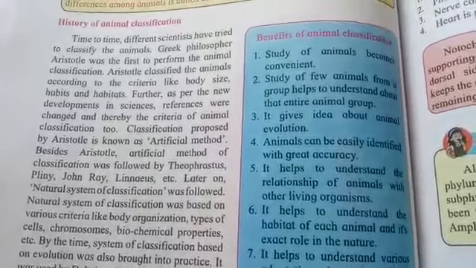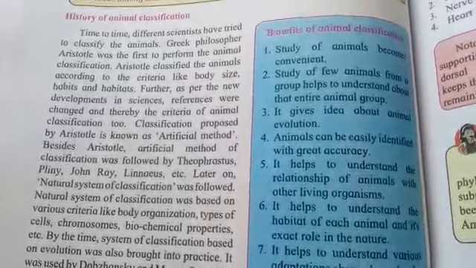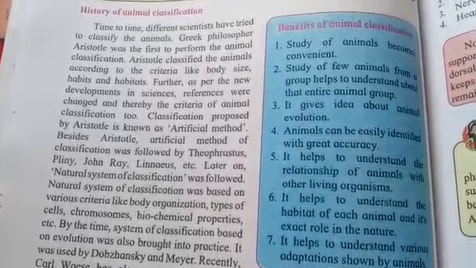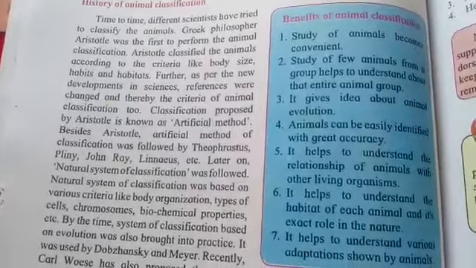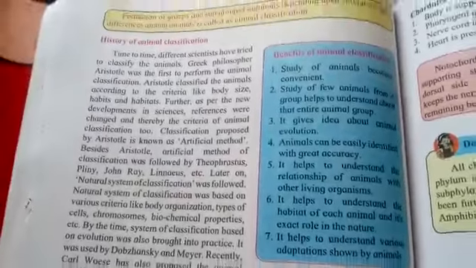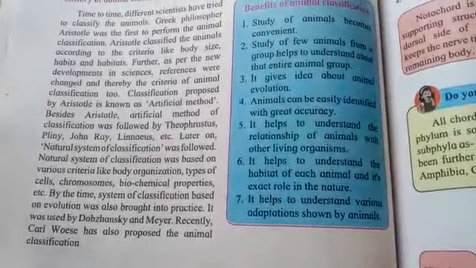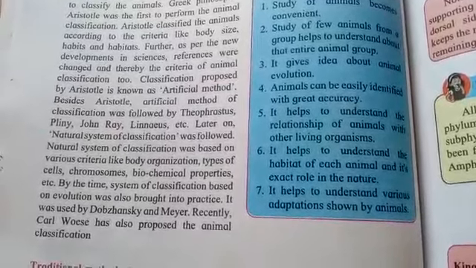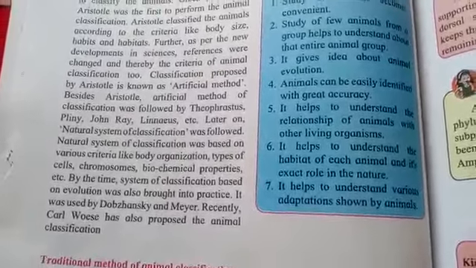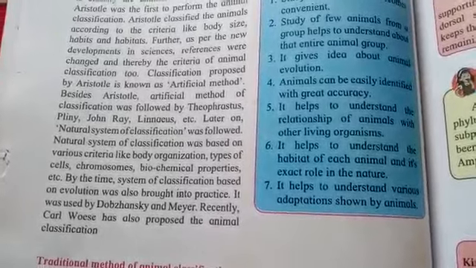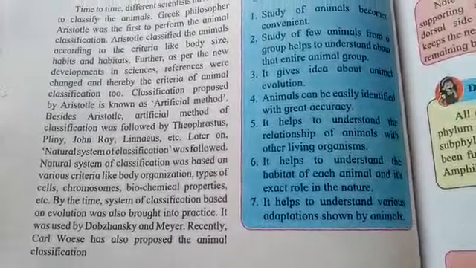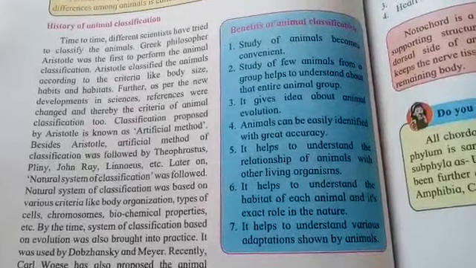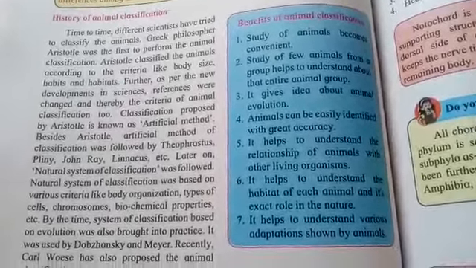Then it will give us an idea about the evolution of the animal, how that animal has evolved, and how the development of that animal has taken place. All those things we will come to know with the help of animal classification. Then animals will be easily identified and with greater accuracy. There will be no doubt and no mistake in identifying the animals if we classify them into various groups properly. And it will also help to understand the relationship of one animal with other living organisms.